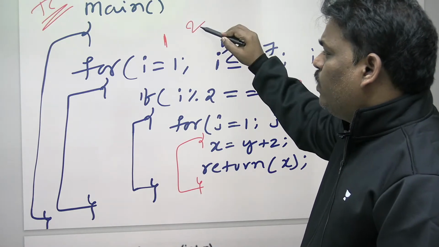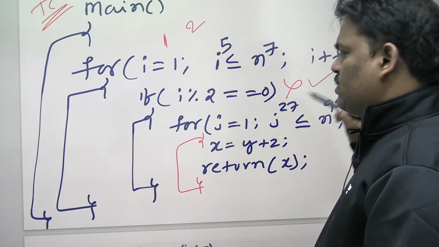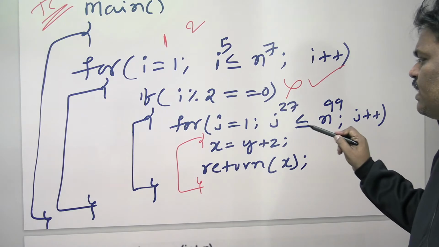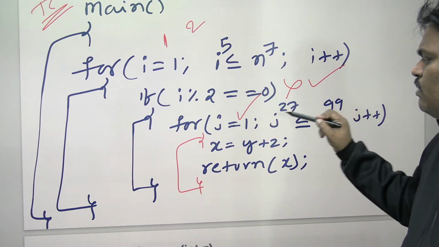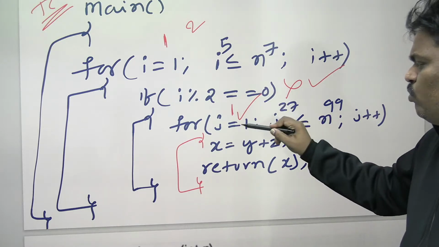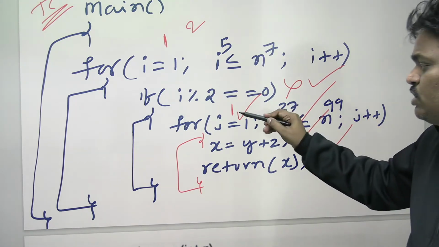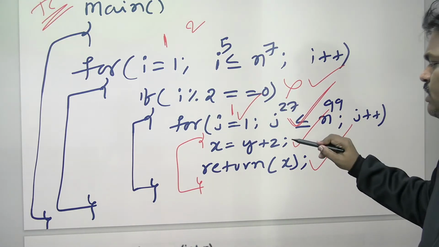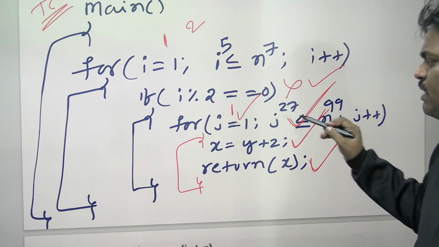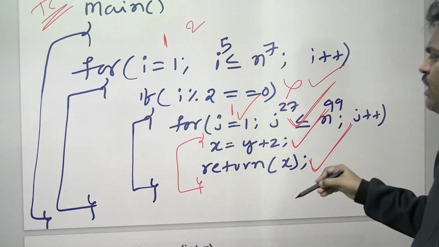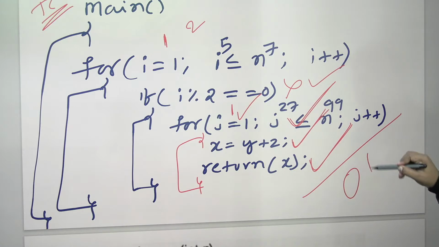See this one, I value 2, everyone listen, I value 2, this condition passes, go inside. When you go inside, j value 1 condition is satisfied. Afterwards the statement will execute, and there is a return also. What is the answer? J value 1 itself you are returning. I value 2 times, j value 1 time. So overall, if you see, constant, time complexity order of 1.